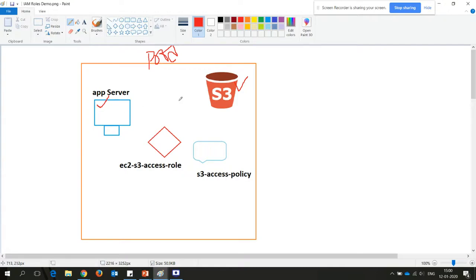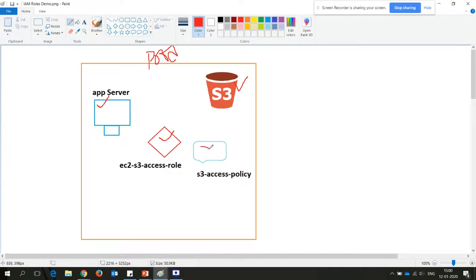Since this is a resource, and a resource cannot access another resource directly, and it is not a user, you cannot directly apply the policy onto the resource to access other resources. What you have to do is again use roles. This role will work as a mediator between the application server and the S3 bucket.